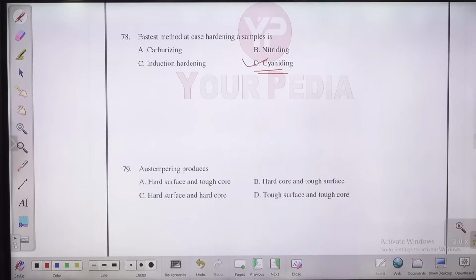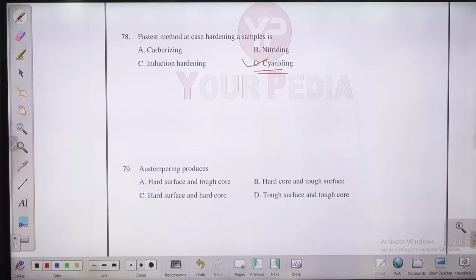Austempering produces what? What is the answer for the 79th question? Question number 79, austempering producing. Guys, actually, what do we do with tempering? We try to get the hard surface and tough core. In austempering, we don't go with the tempering because that is additionally going to increase the process, and the cost of getting that hard surface or tough core is going to increase.